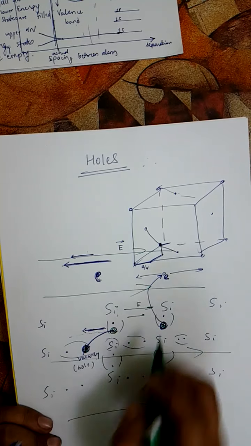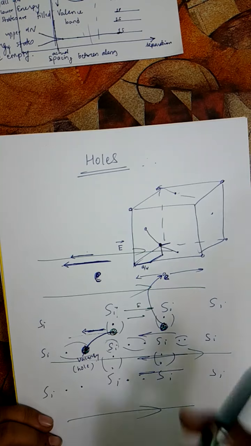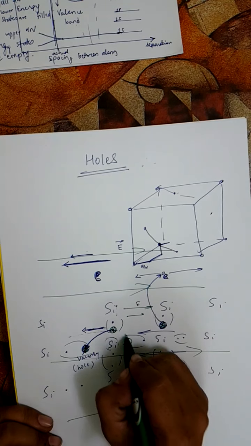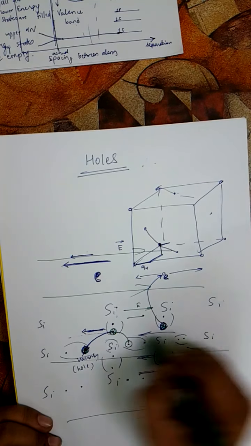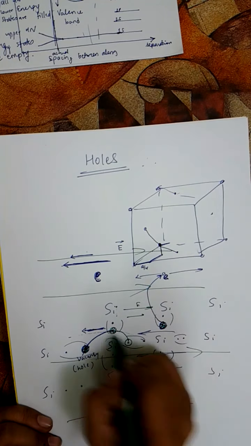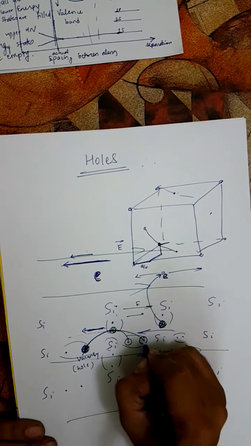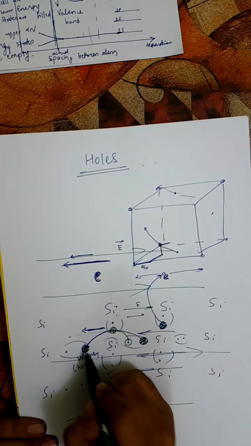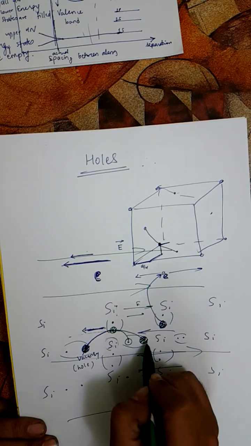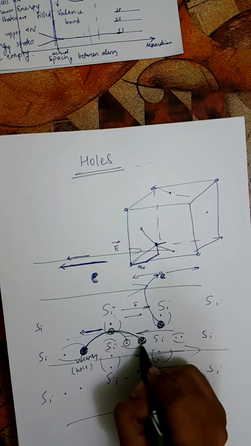And if a vacancy is created here, because of this force, this electron here can go into this vacancy, or maybe this electron can go, and because of this backward force this electron may jump into this vacancy. If this electron goes in here, a vacancy will be created here. So initially the vacancy was here, now that vacancy is transferred here, and so we can say that this electron which was here effectively has gone here. Then only the vacancy will be shifted to this place.